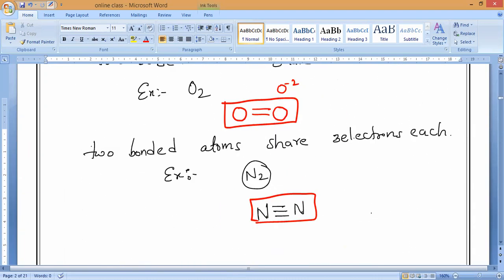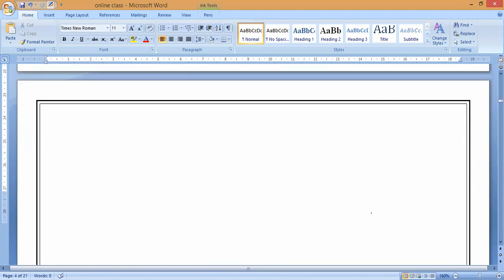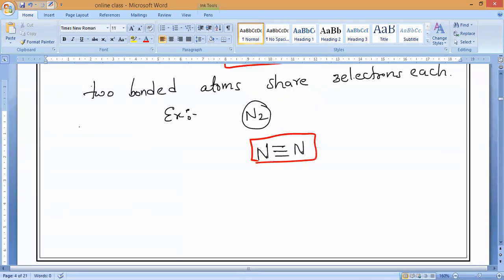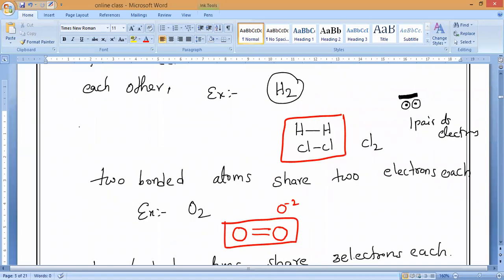Before studying that, we want to know the meaning of the word covalency. Can anybody say what you mean by covalency? At least try to guess. Just now we have studied: hydrogen is sharing how many electrons? A single electron. One hydrogen contributed one electron, and the other hydrogen also contributed one electron.